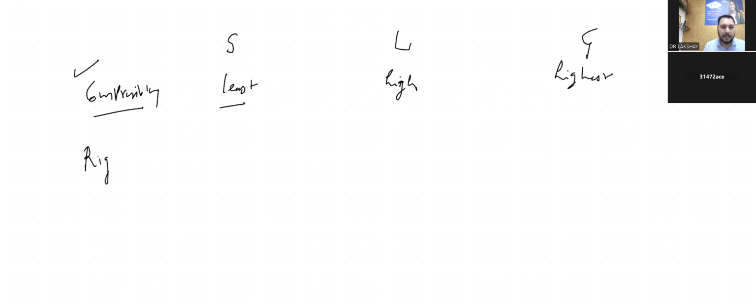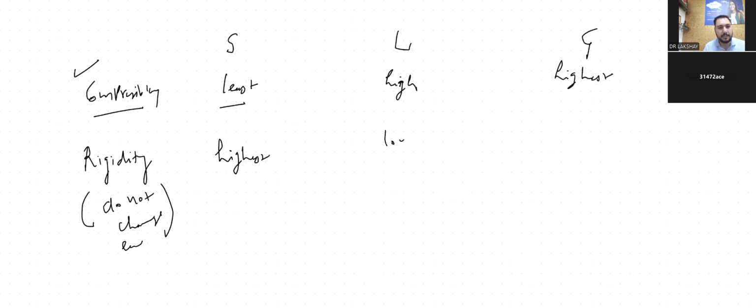Rigidity is that a particular substance does not change its shape easily. If I were to talk about solids, they wouldn't change their shape easily. So rigidity is highest for solids. For liquids, it is low, and least for gases.